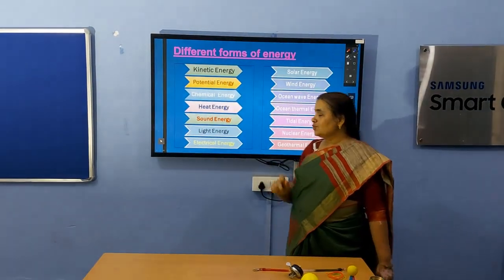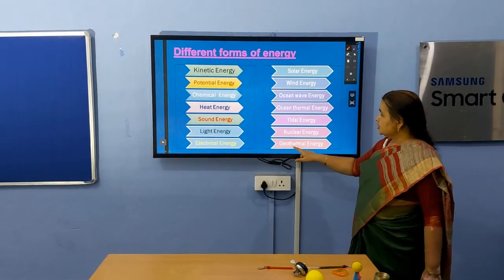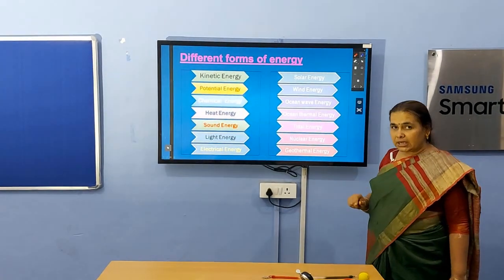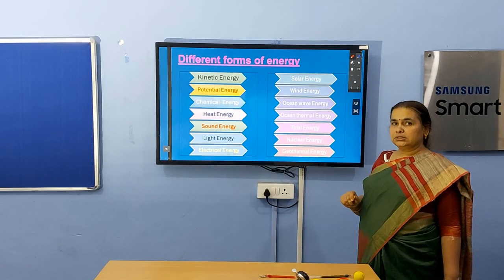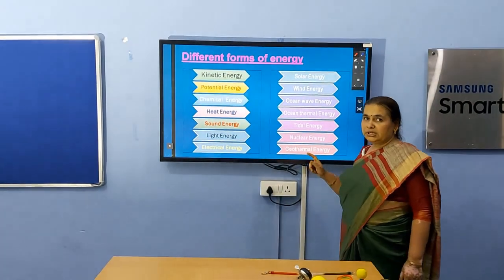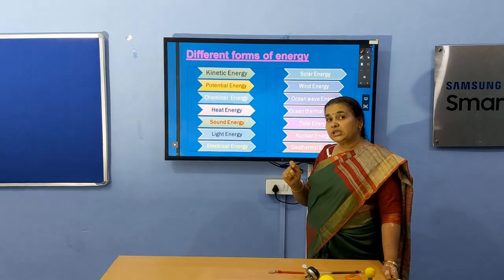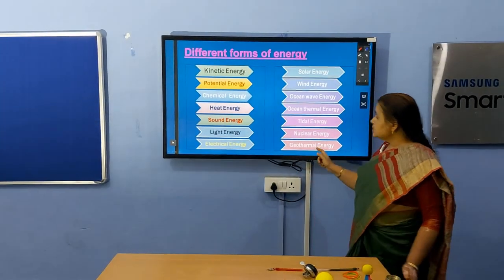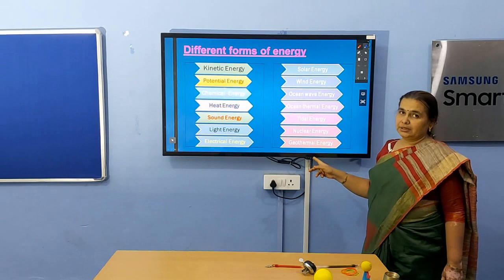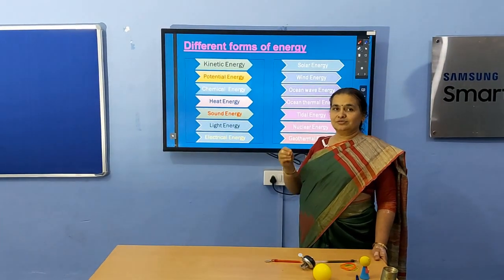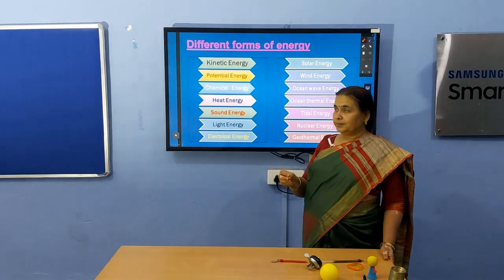But there is one energy, and that is geothermal energy. Thermal means heat, geo means earth. So this geothermal energy is the energy possessed by the earth due to heat of the earth. This is the only energy of which the basic source is not sun.